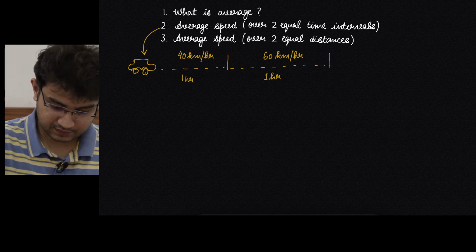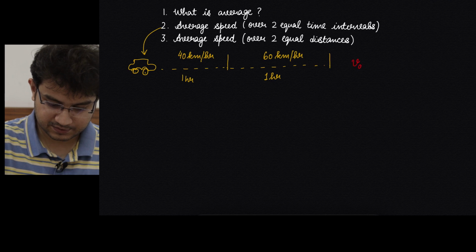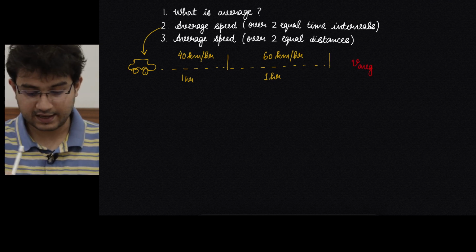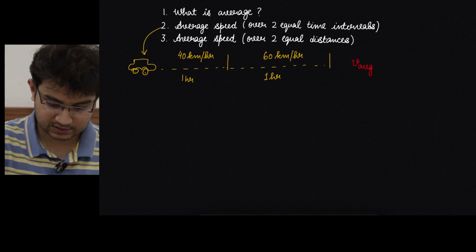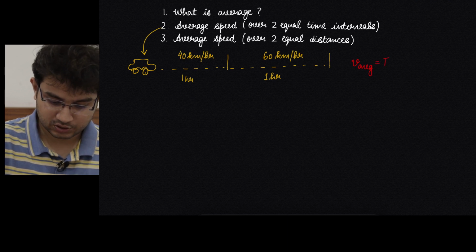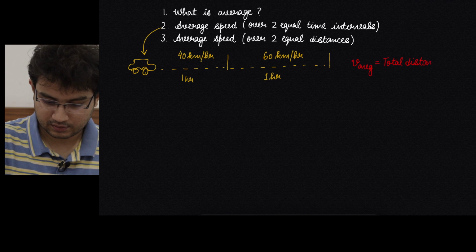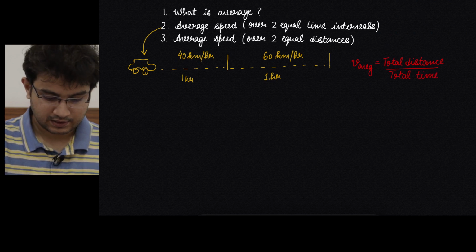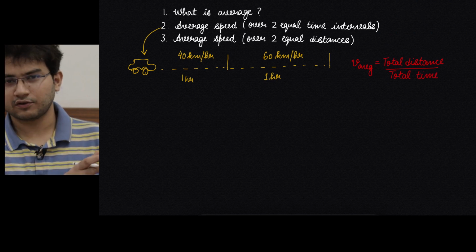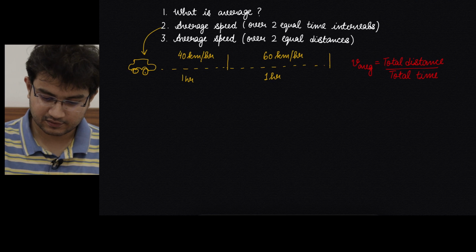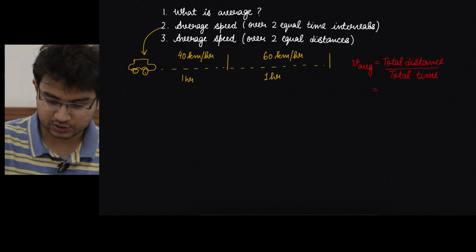Now if average speed, so I am saying V, AVG stands for average, is total distance upon total time. Now the total time is very clear, 1 hour for the first interval, 1 hour for the next interval, so it is 2 hours, so the denominator is 2 hours.